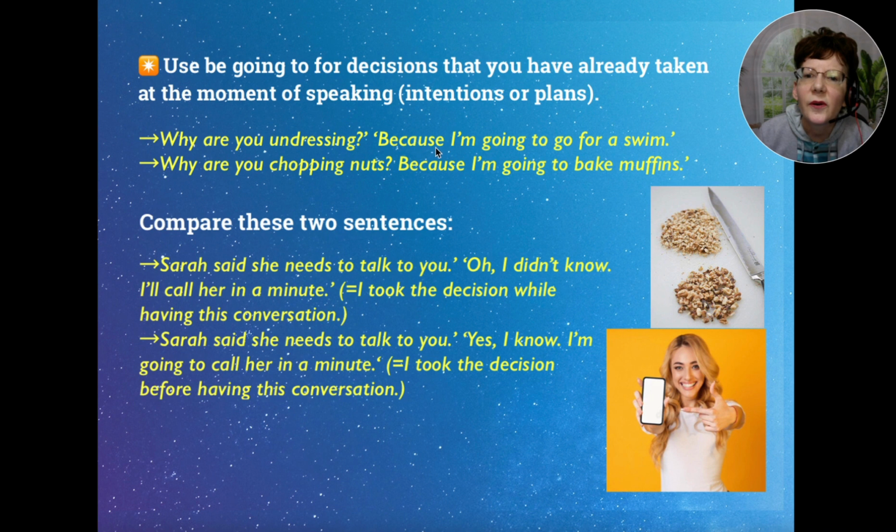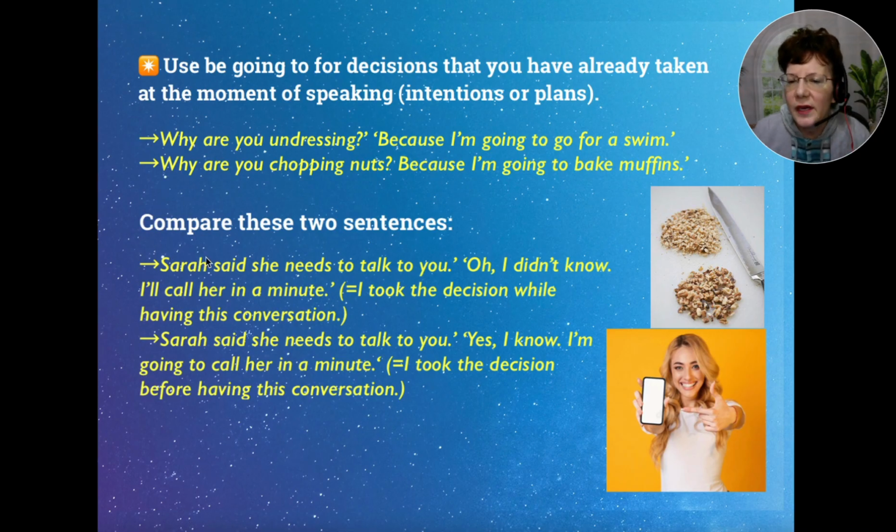This was a plan made ahead of time before speaking. And then this one, why are you chopping nuts? Because I'm going to bake muffins. Same with this one. The person that replied was planning this, baking muffins. So that was a plan.